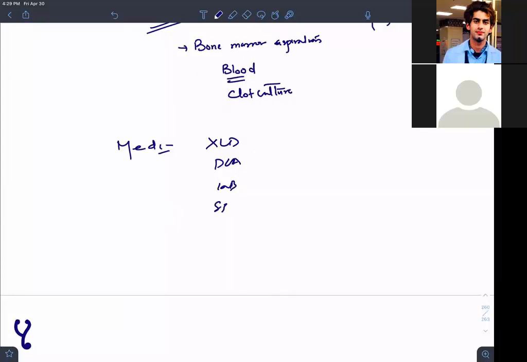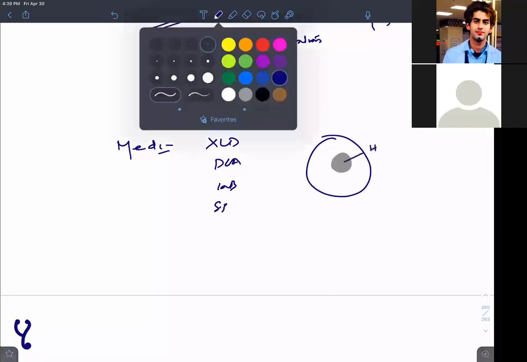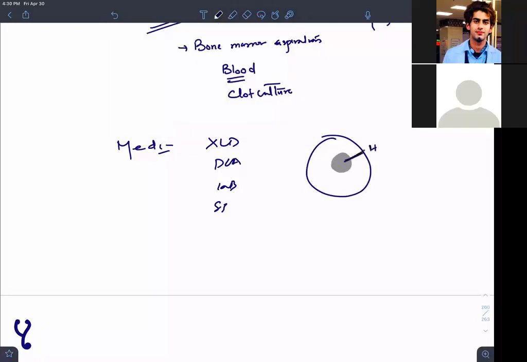Now what will you be appreciating? Important question for your exam. You will be appreciating something like this. We can see the background is colorless, and in the center we are appreciating H2S production. H2S production, black color. H2S being produced in these colonies, dot type of a thing.